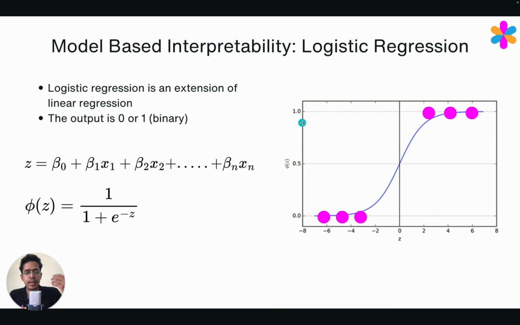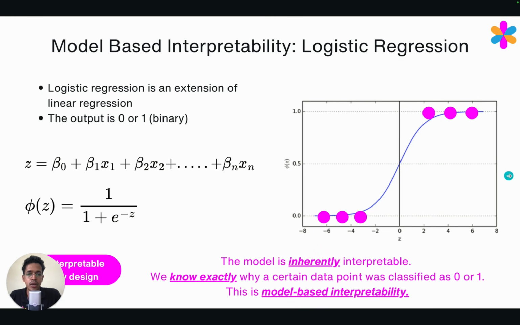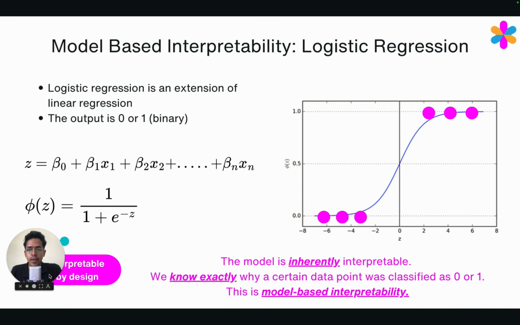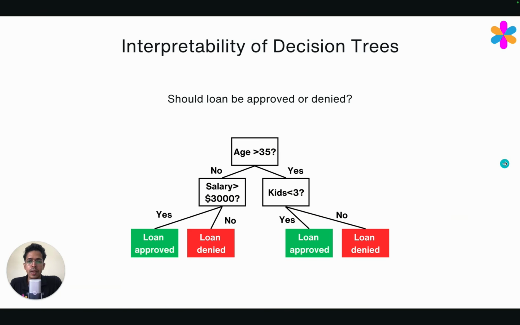So by design, this logistic regression model is interpretable. Let me move this here. So that is interpretable by design. We know exactly why a certain data point was classified as 0 or 1, and we don't have to make any changes to the model, or do anything extra to make it interpretable. Again, the accuracy of logistic regression may not be good enough for certain tasks, but it is good enough to have very high interpretability. When we come to decision trees, let's have an example like this.